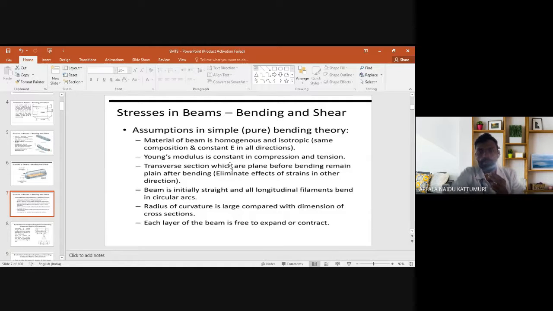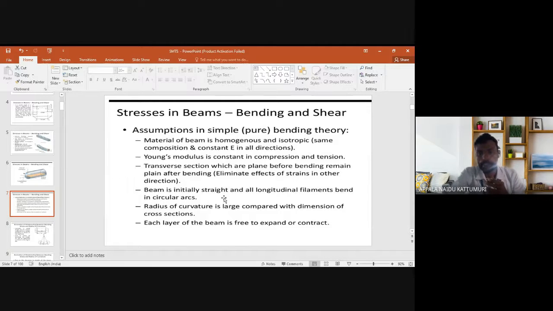Young's modulus is constant in compression and tension. So in both the compression zone and the tensile zone, the Young's modulus E value is constant. The transverse sections which are plane before the bending remain plane after the bending.